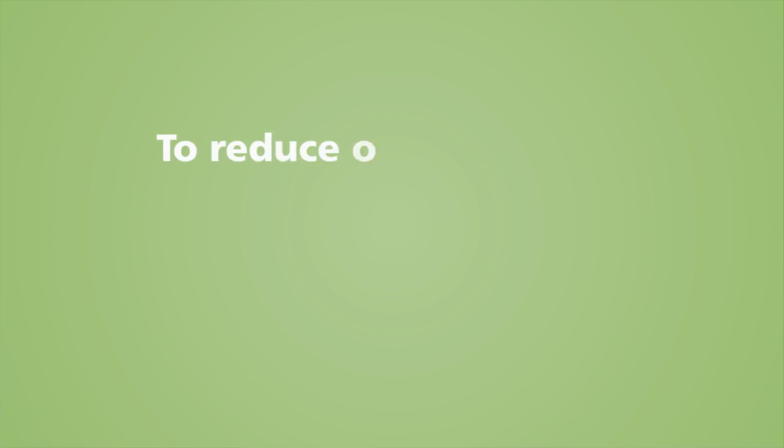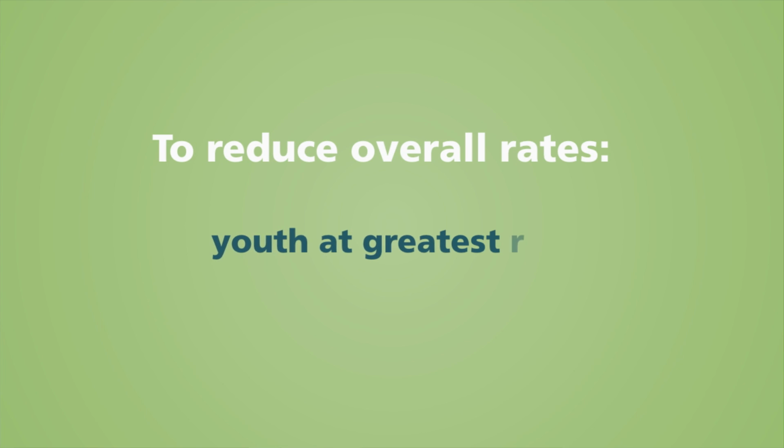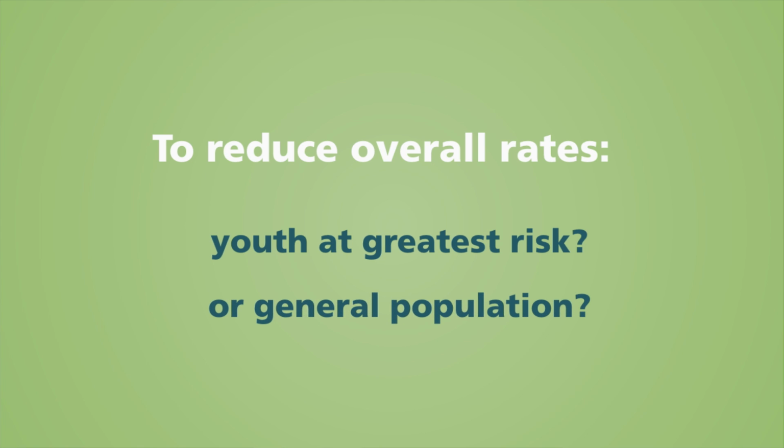Here's a thought problem. If you wanted to reduce the overall rate of binge drinking by high school seniors in your community, should you focus your prevention efforts on those at greatest risk of binge drinking, in other words, use selective prevention, or on the general population, use universal prevention? The answer to this question has been called the prevention paradox. Let's see how it works.